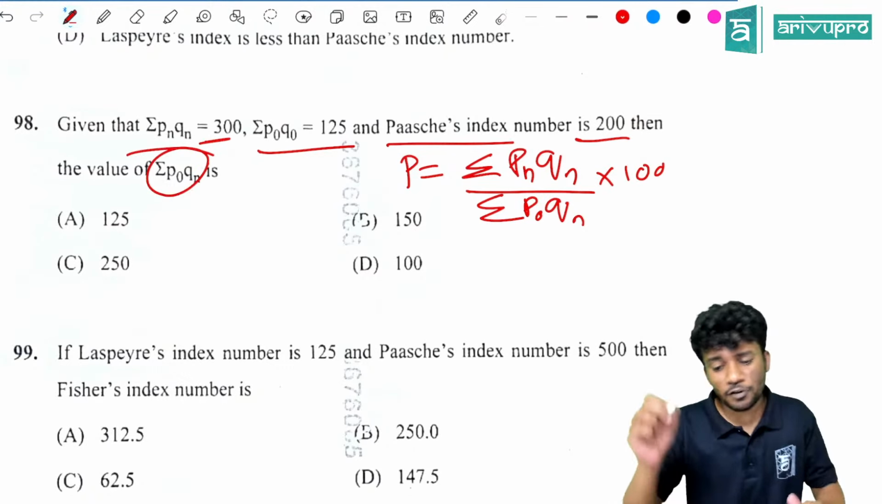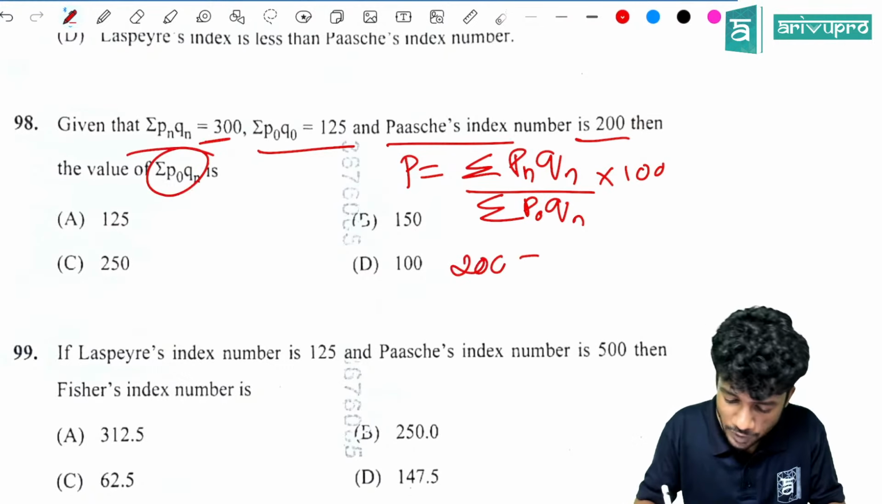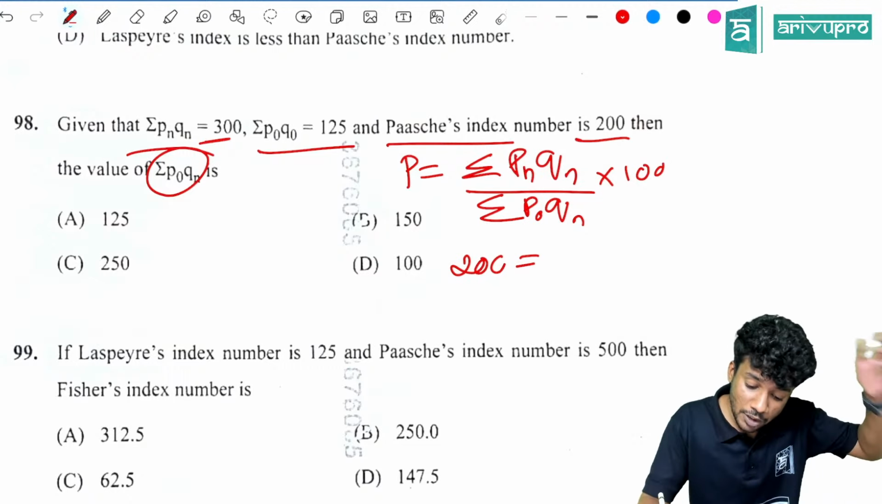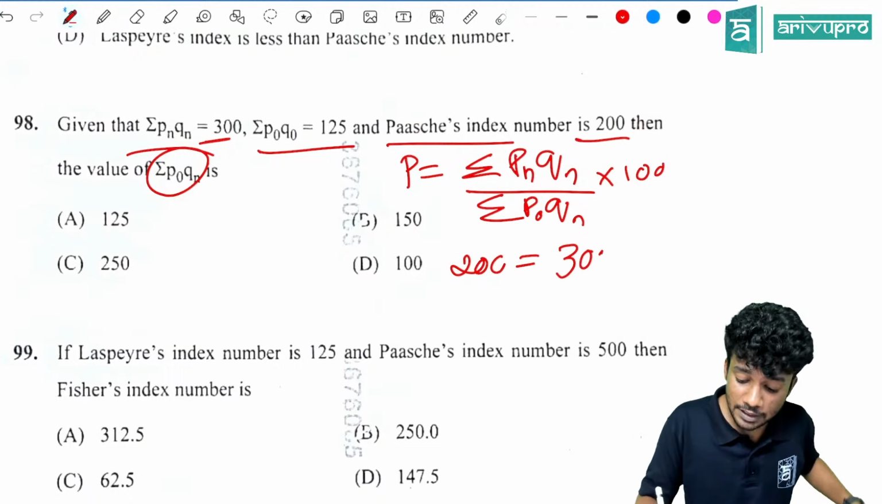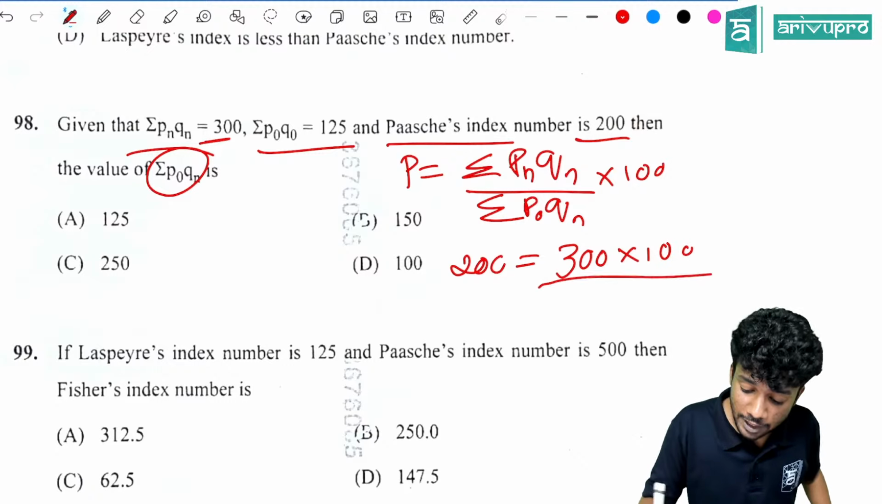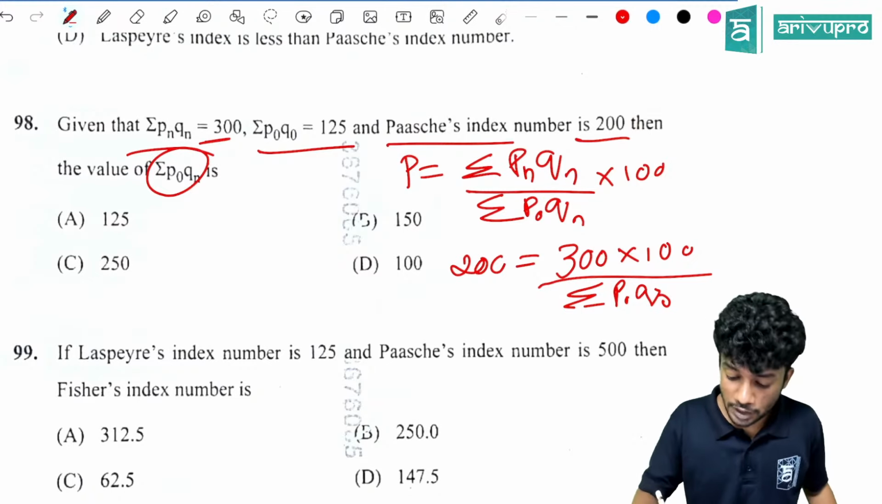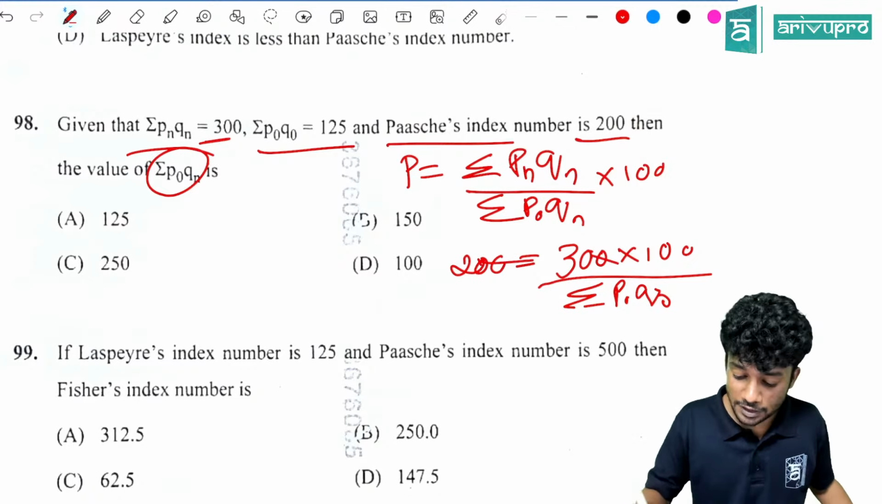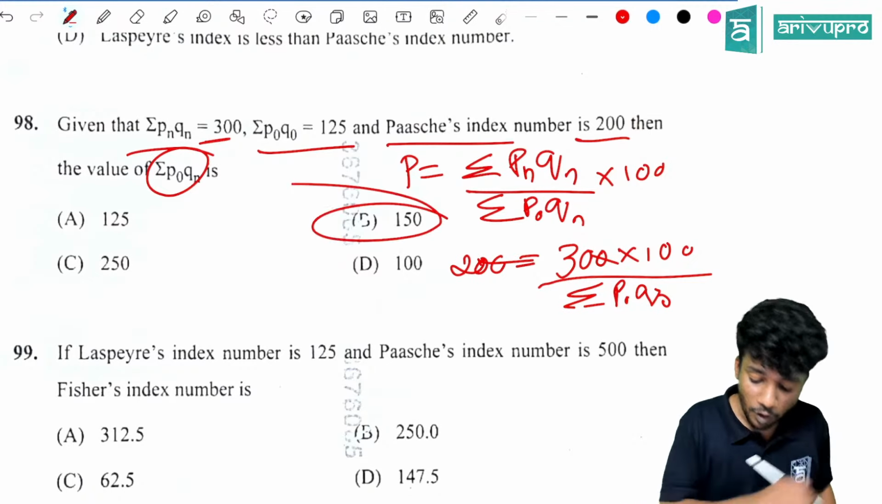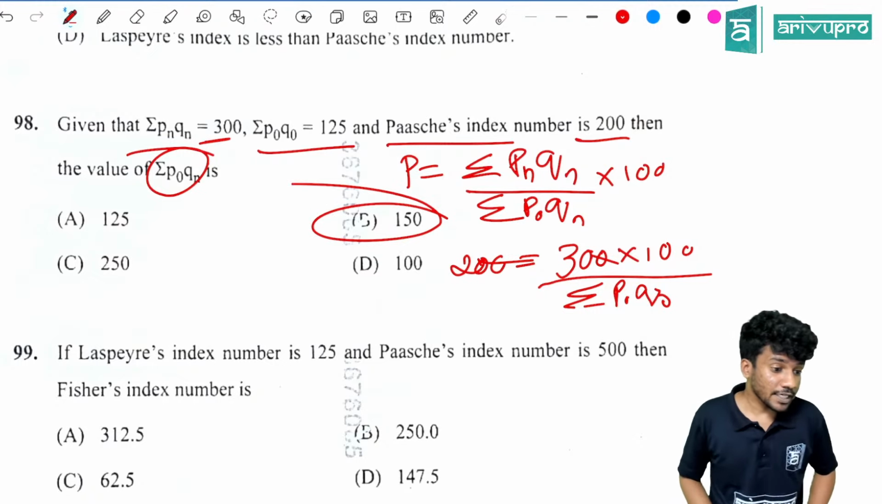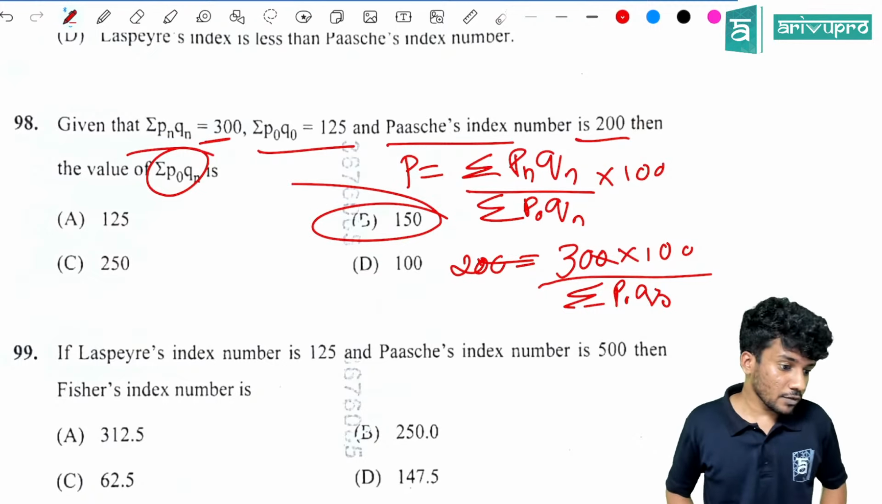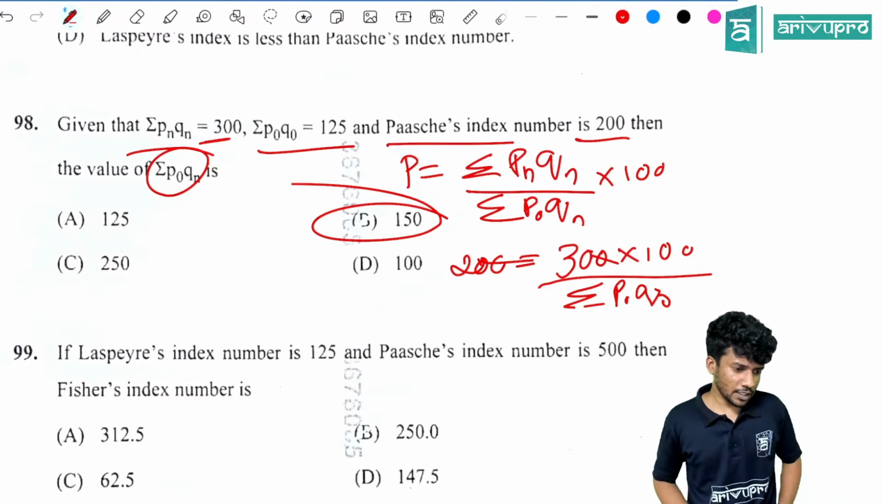What is the value of P? 200 is given, which is equal to, what is sigma PnQn? Sigma PnQn is 300 into 100 divided by sigma P0Qn. Can you find the answer? Yes, everything is there. So the answer is option B, 150. Will they give grace? That depends on the correction part.